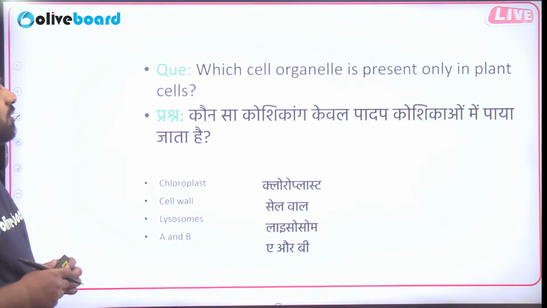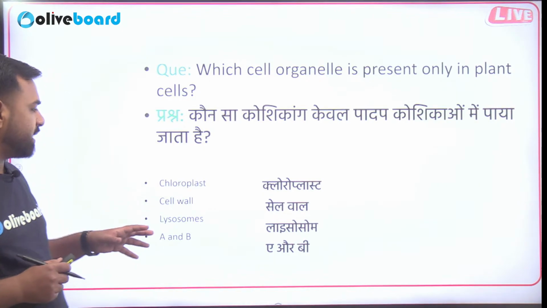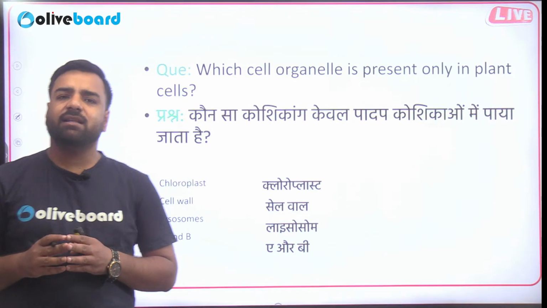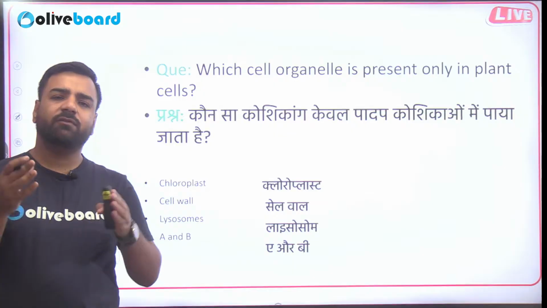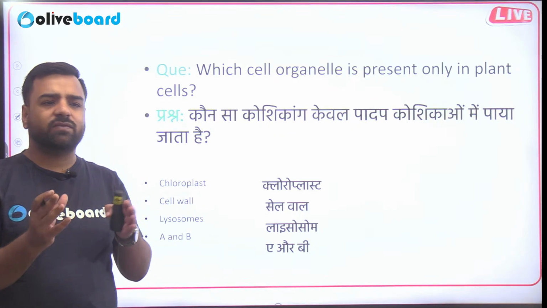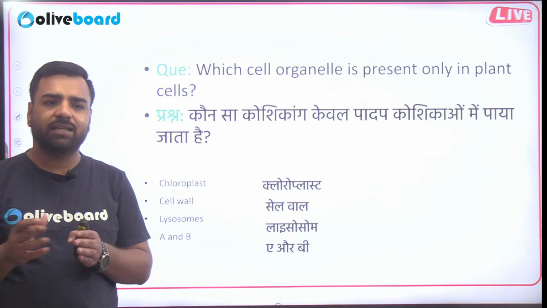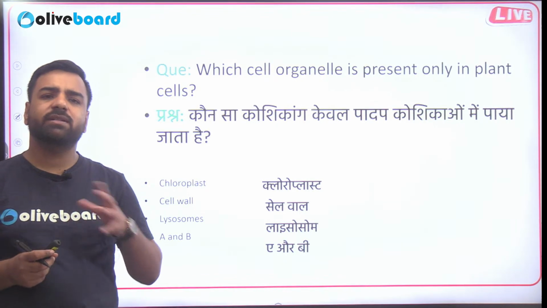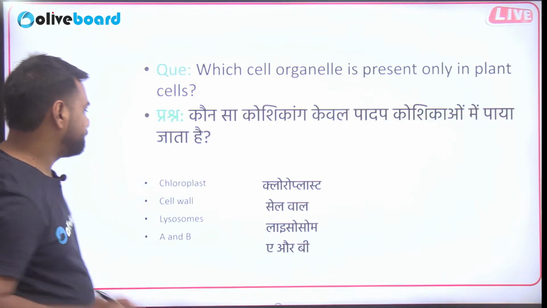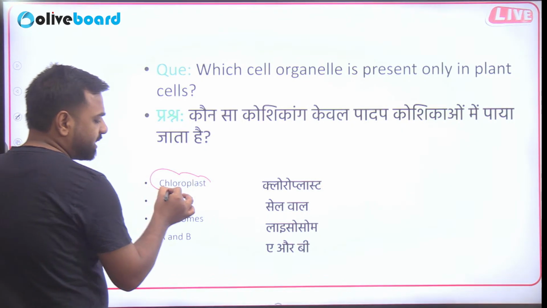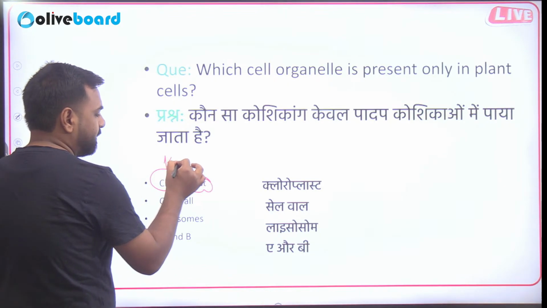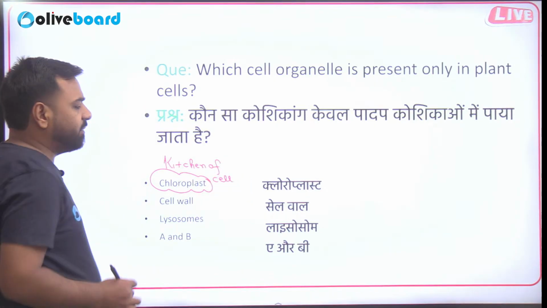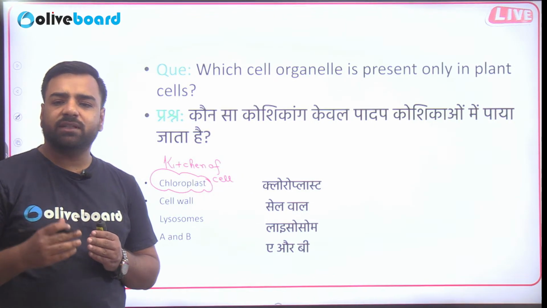Next, which cell organelle is present only in the plant cells? Is it chloroplast, cell wall, lysosomes, or option D? In the plant cell there are some structures which are different from the animal cells. In animal cells, parts like cilia and centrosomes are only present. Similarly, in plants, there is a part known as the kitchen of the cell. In this way the question can also be asked. Why kitchen? Because it helps in the creation of food, correct?